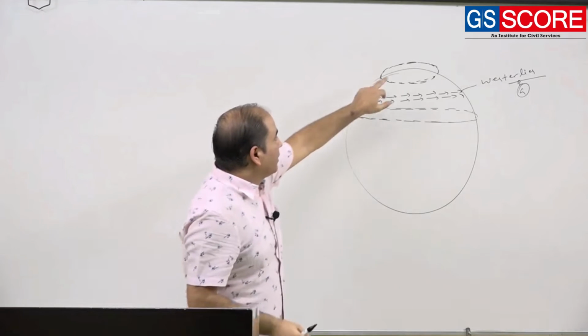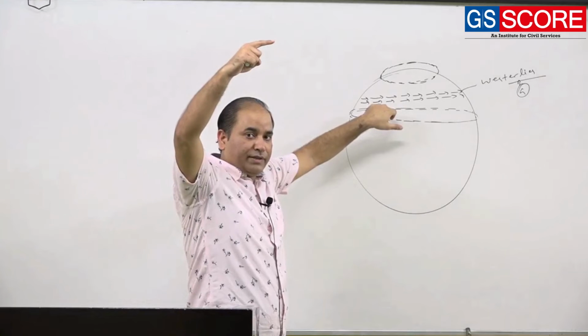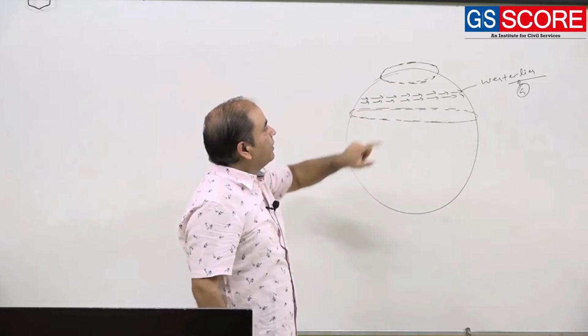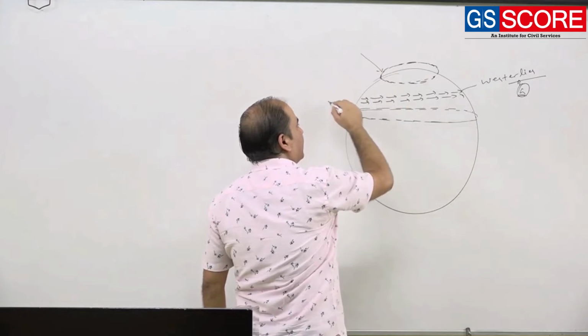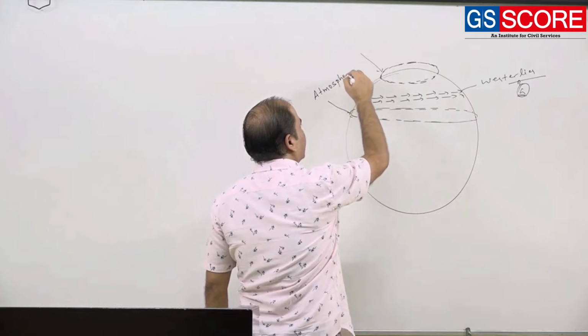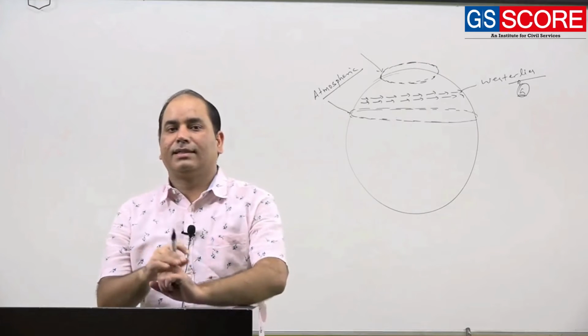These two circular representations show above atmospheric circulation. This one is happening on the ground, and this is in the above atmosphere. And this atmospheric movement is nothing but the jet stream.